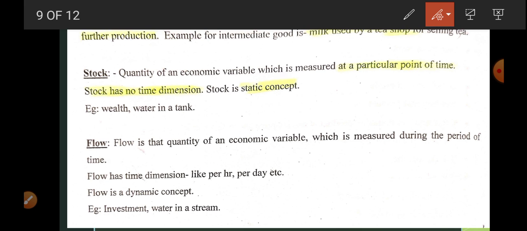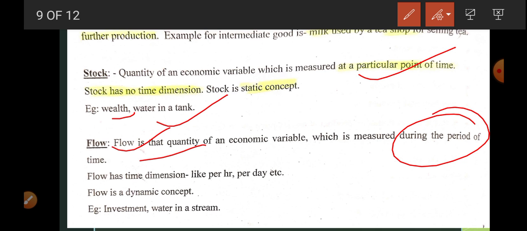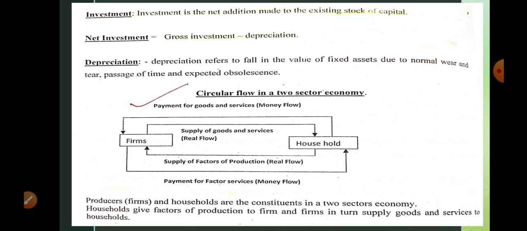Now stock, already I had told, stock is related to point of time, like wealth, water in a tank. Flow is related to period of time. Okay, investment, what is investment? Investment is net addition to the existing stock of capital.